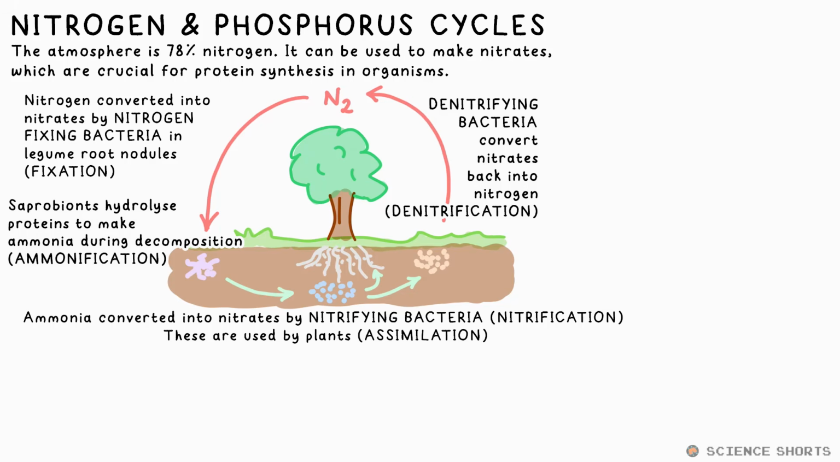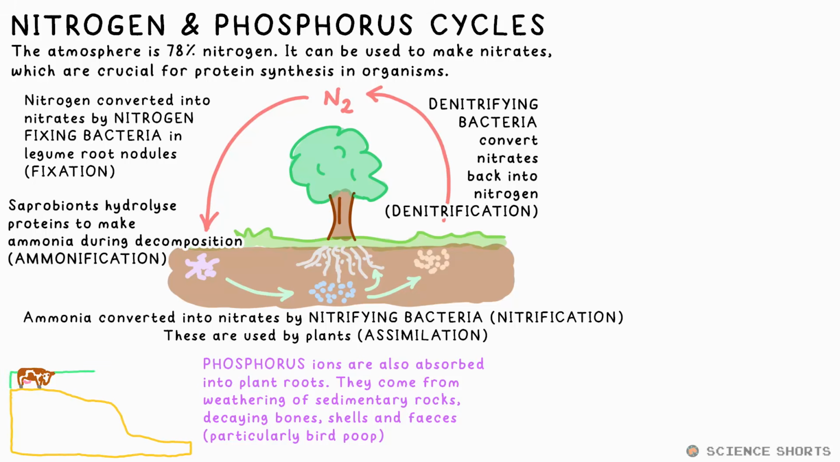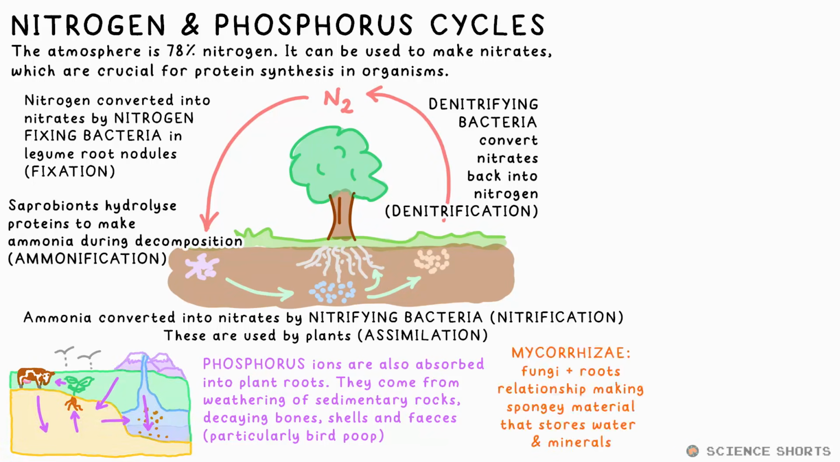Denitrification is, no prizes for guessing, the opposite of nitrification. Some bacteria convert nitrate ions back into nitrogen gas. This is generally not beneficial. Plants also absorb phosphate ions through their roots. They come from sedimentary rocks, decaying bones, shells, and bird poop. Mycorrhizae is the term given to the symbiotic relationship between fungi and plant roots that results in a sponge-like material with a large surface area for water and minerals to be stored for a non-rainy day.